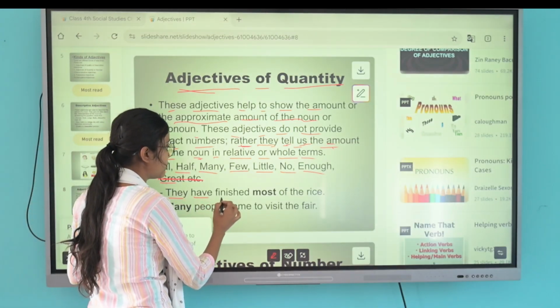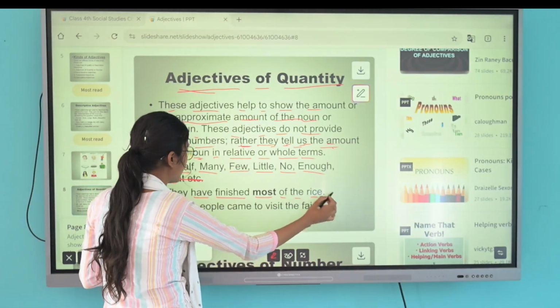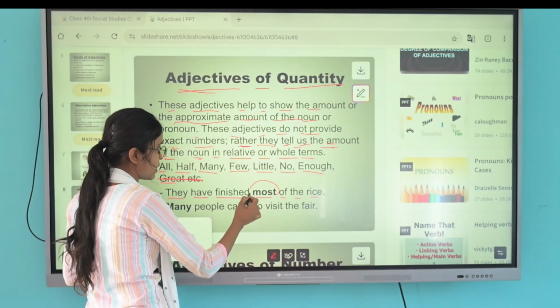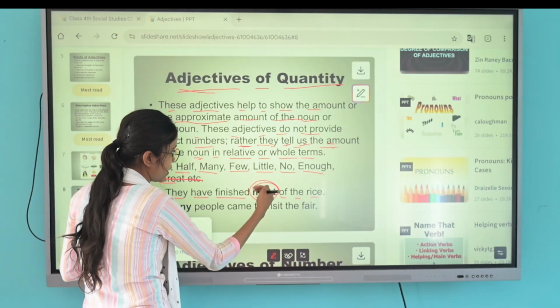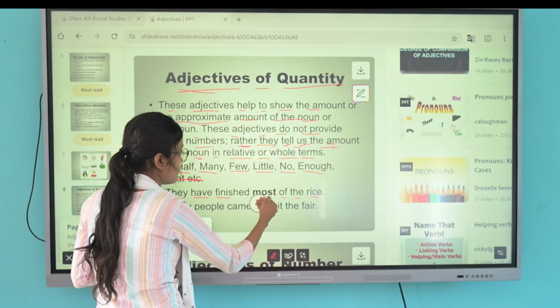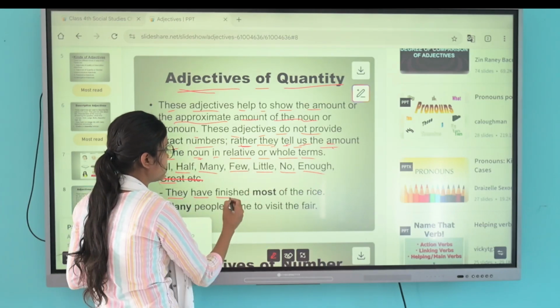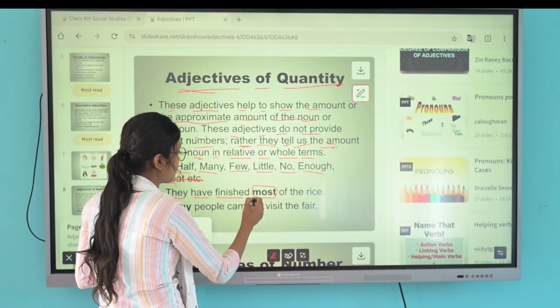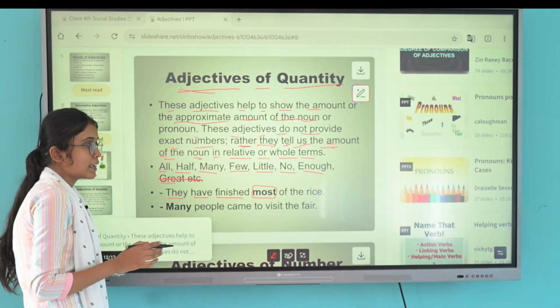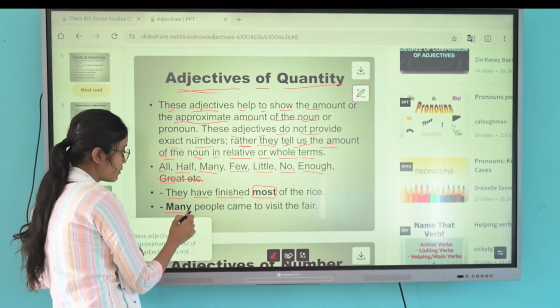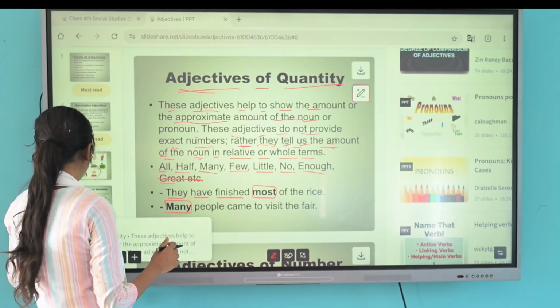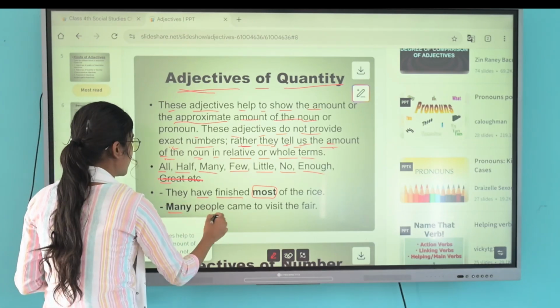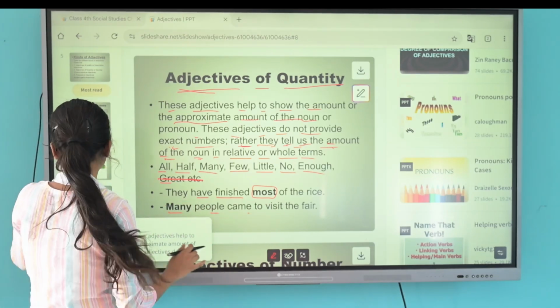They have finished most of the rice. What quantity of rice have they finished? Most of the rice. Many people came to visit the fair. How many people came to visit the fair? Many people.